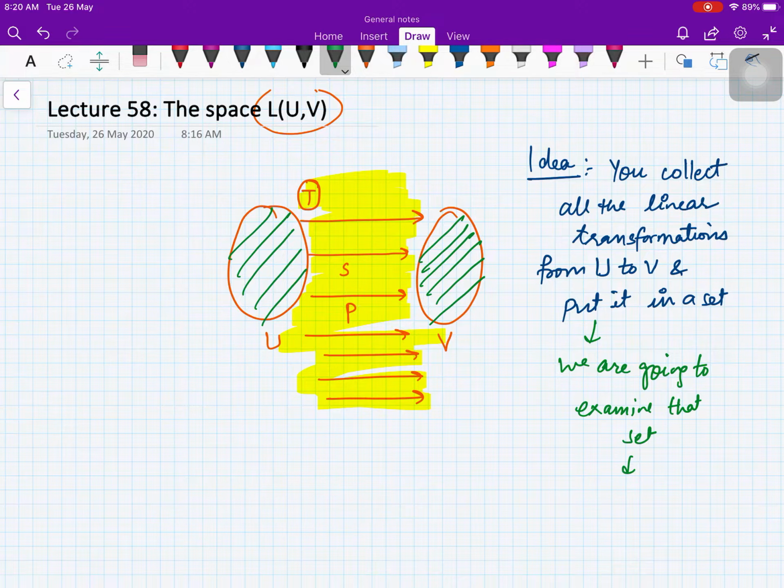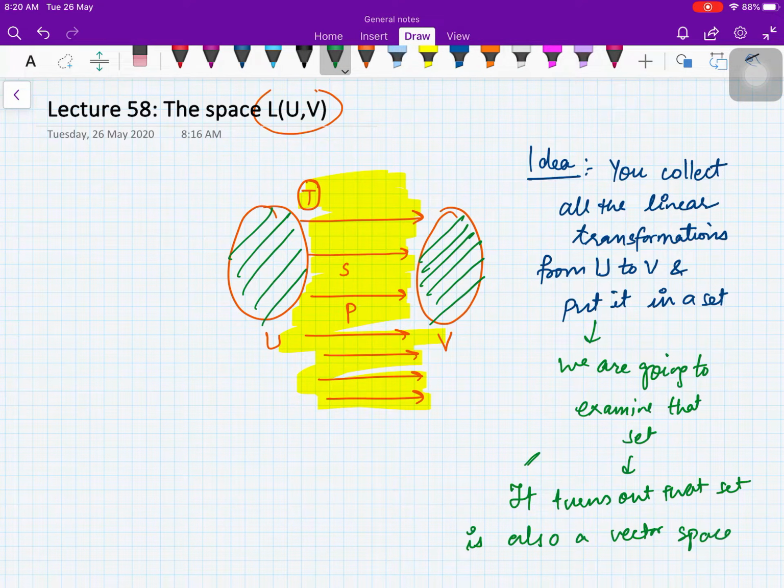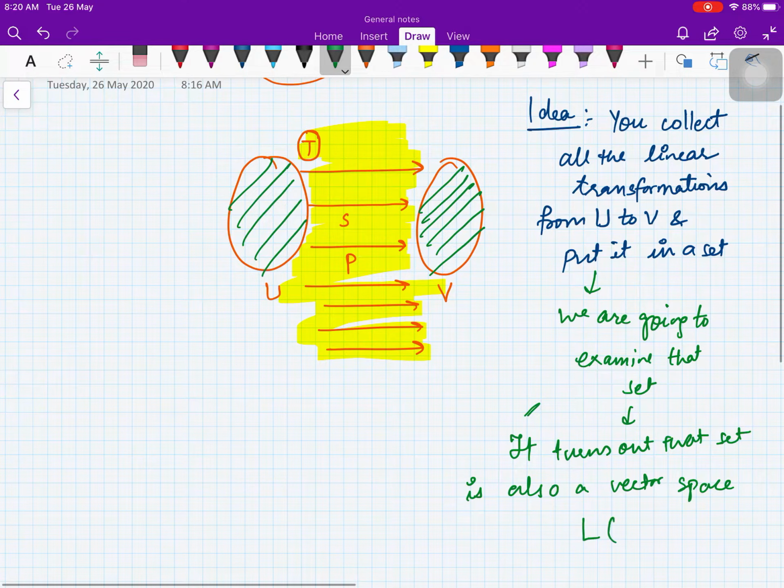It turns out that set is a vector space itself, with its own addition and scalar multiplication. I'll define that, and we denote that vector space with L(U, V). You are collecting all the linear transformations from U to V.